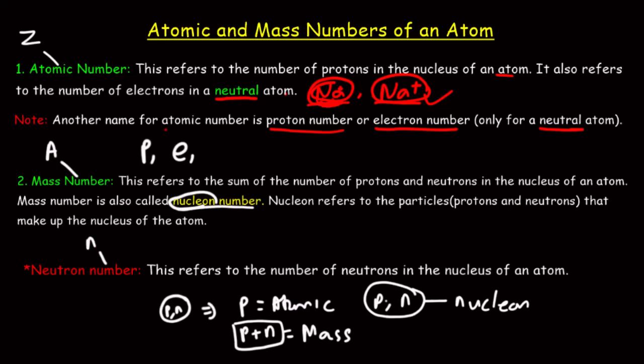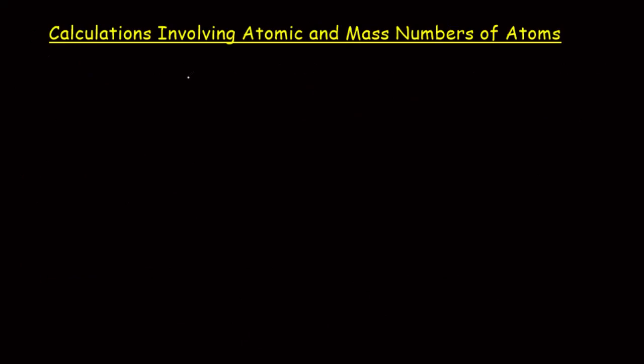So let's take notice of that. Atomic number is represented by Z, mass number is represented by A, proton number is represented by P, electron number is represented by E, and then the neutron number is represented by N. So let's look at calculations involving atomic and mass numbers of atoms.